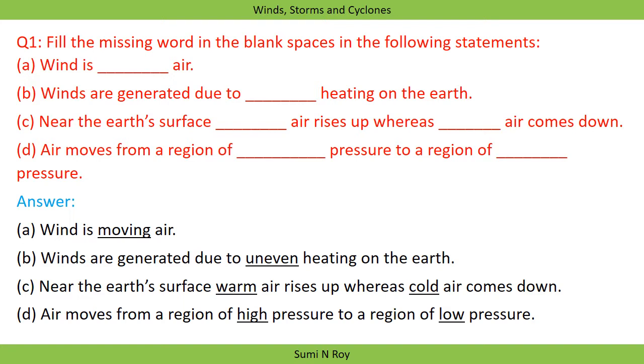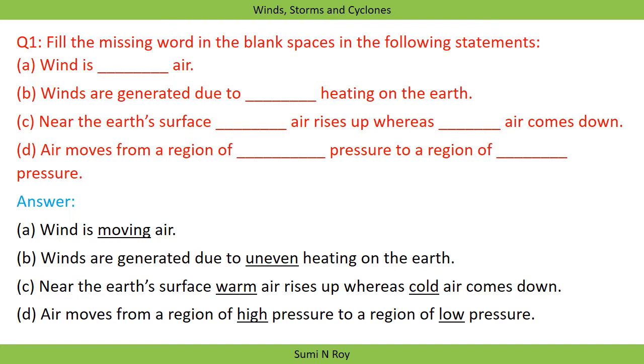As we have already discussed during the chapter, winds are generated due to uneven heating between the equator and poles, and it is also generated due to uneven heating between land and water. Next, near the earth's surface dash air rises up whereas dash air comes down. So near the earth's surface warm air rises up whereas the cold air comes down.